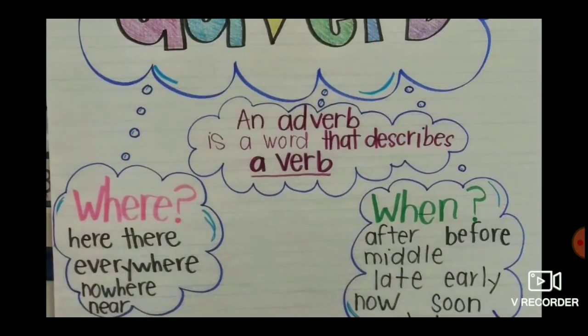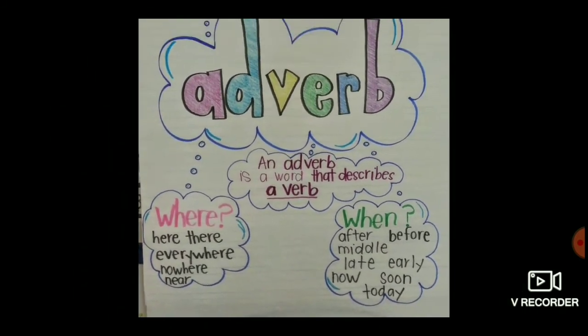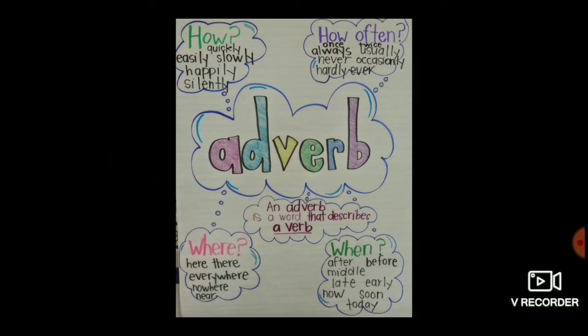Under the where conditions, we use the adverbs here, everywhere, nowhere, near and there. Under when, we use adverbs like after, middle, late, now, before, early, soon, today. In these conditions, we use adverbs. Understood, children?